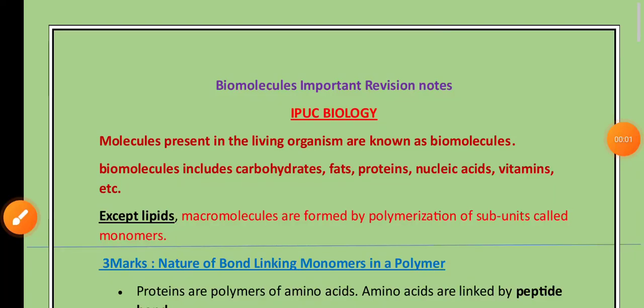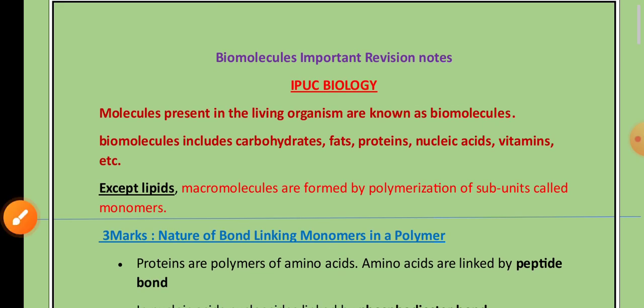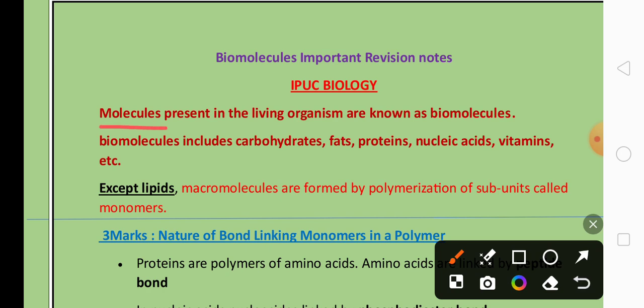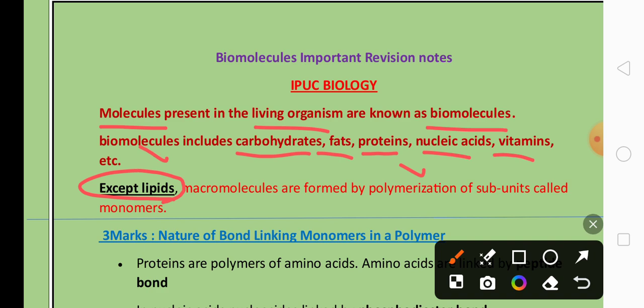First PUC biology, one of the important chapters is biomolecules. So in the biomolecules chapter, some of the important topics are here. The molecules present in living organisms are called biomolecules, and they include carbohydrates, fats, proteins, nucleic acids, vitamins, etc. Except lipids, all the biomolecules can form polymers, and lipids cannot form a polymer.